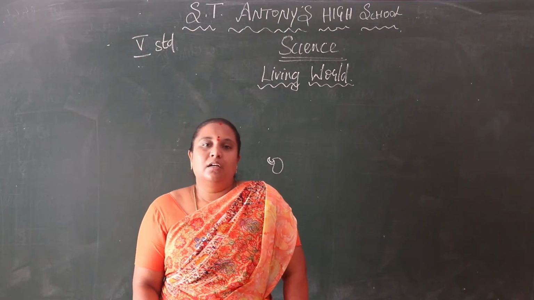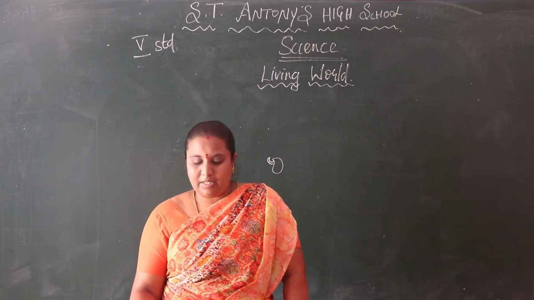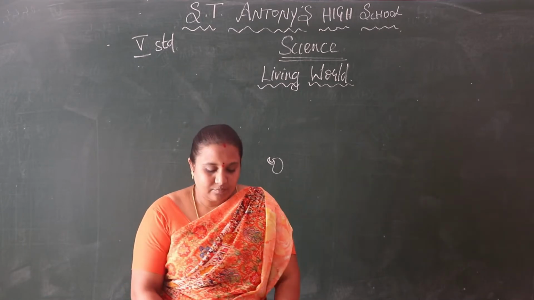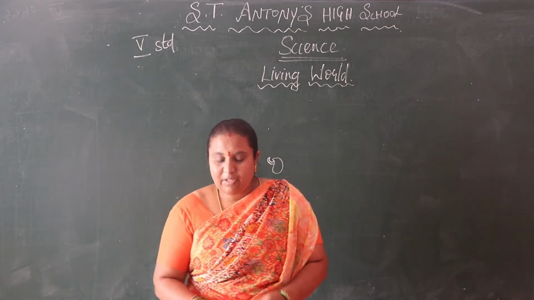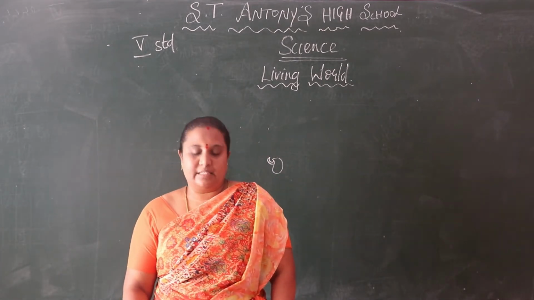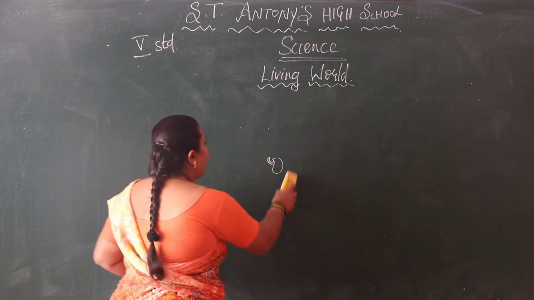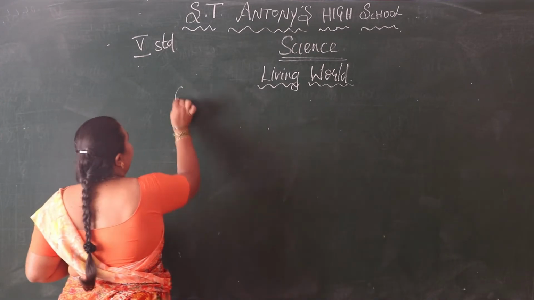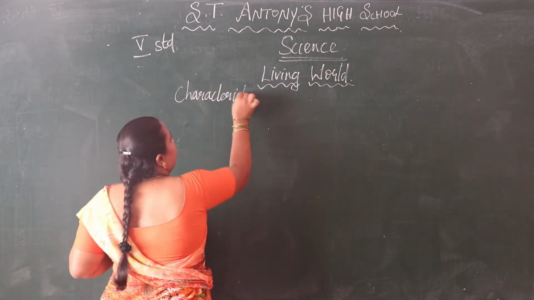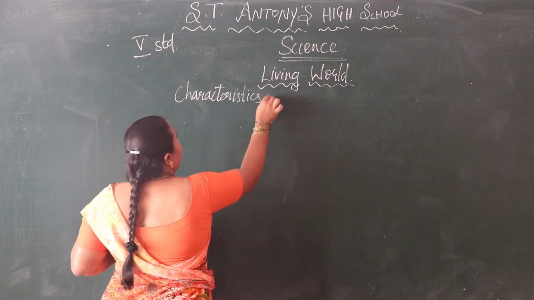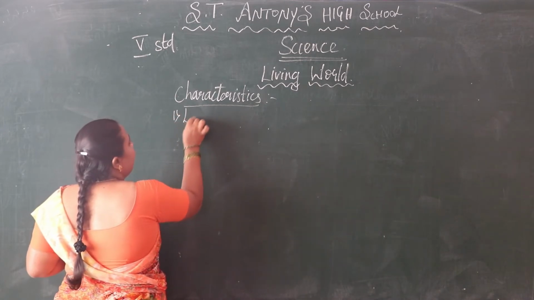Then some characteristics are there under the living things. The characteristics of living things: living beings are made up of cells. So living beings are made up of cells. That is the first characteristic.